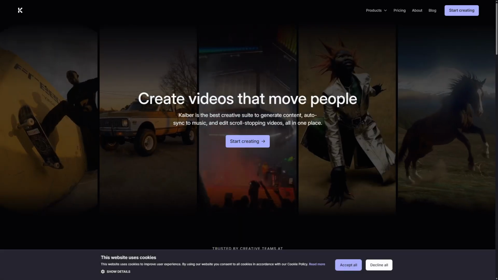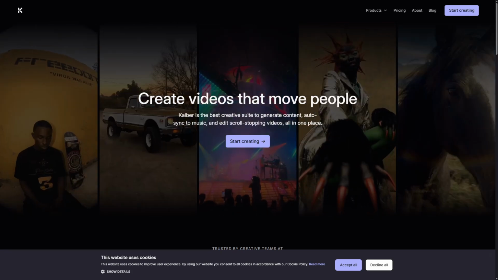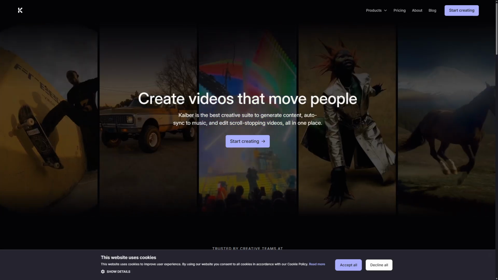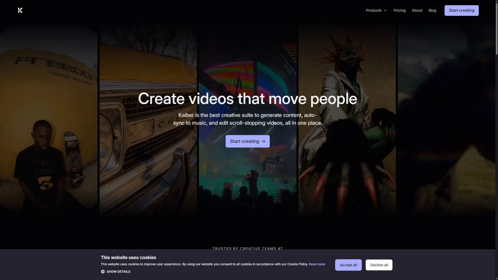Kaiber AI is making waves in the video creation space, but does it live up to the hype? If you're a content creator looking for a reliable AI video generator, this might be the tool for you, or it might not. Let's find out.